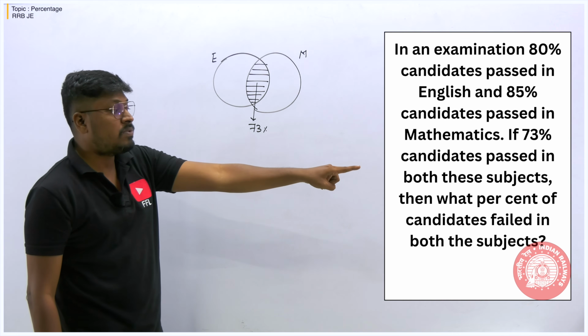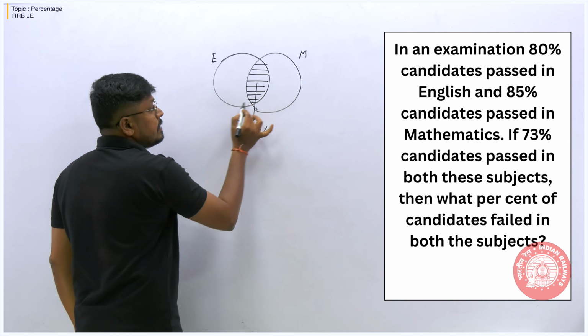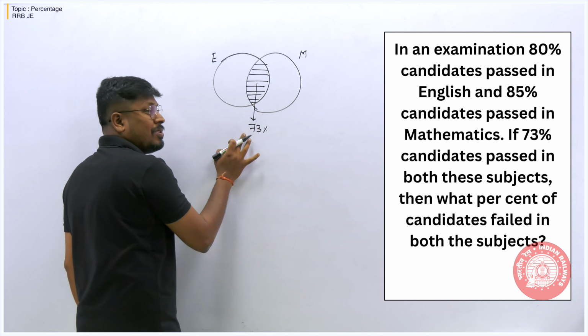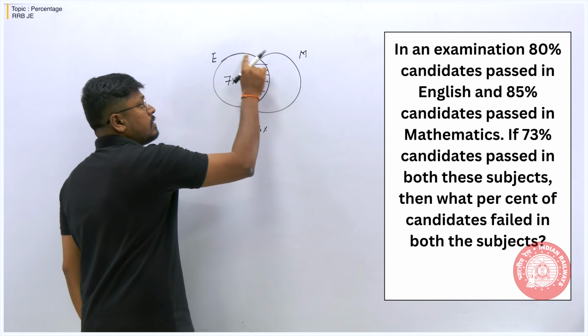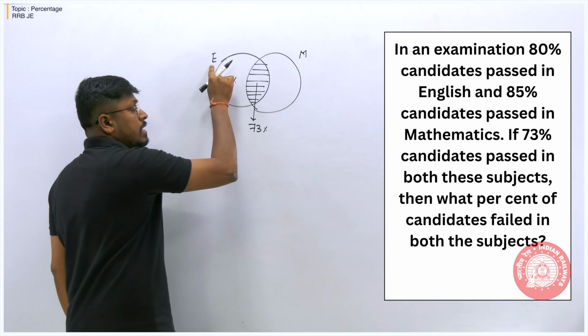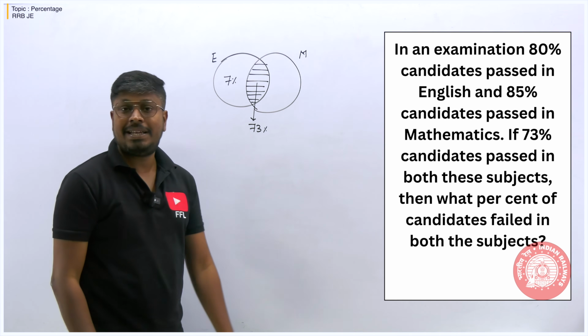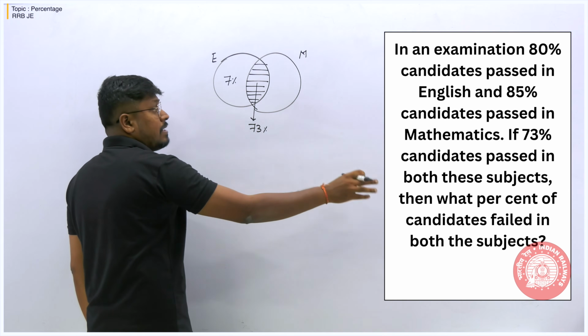How many percentage of students passed in English? 80%. Because if this circle is completely 80%, and already here it is 73, what about the remaining 7%? So 7 plus 73, the total circle of English will be 80%.